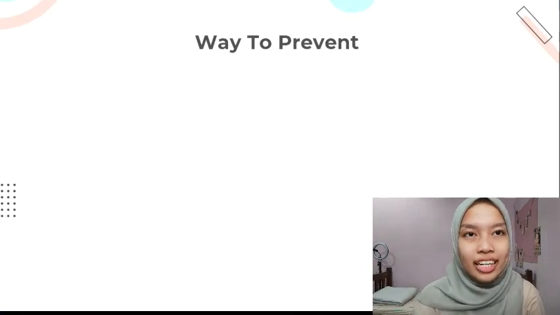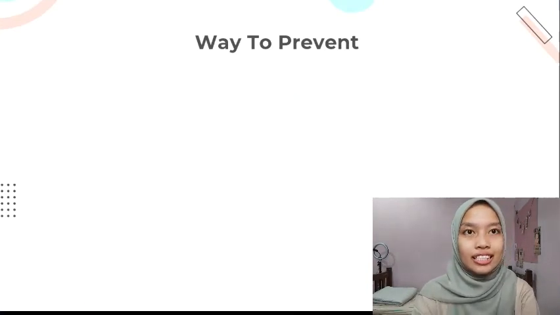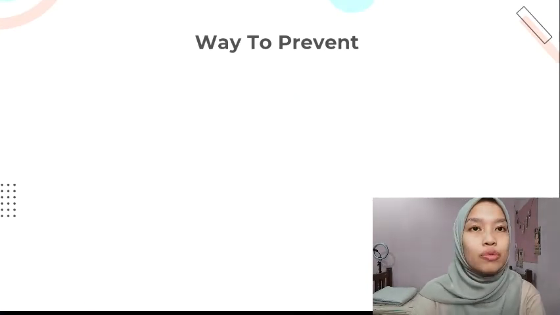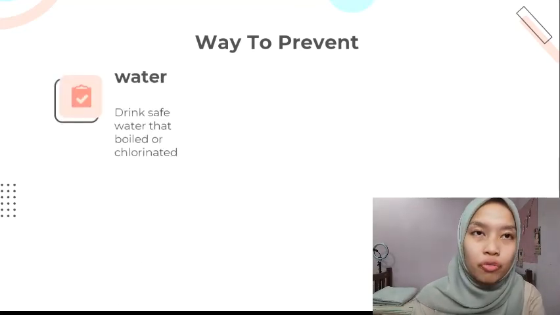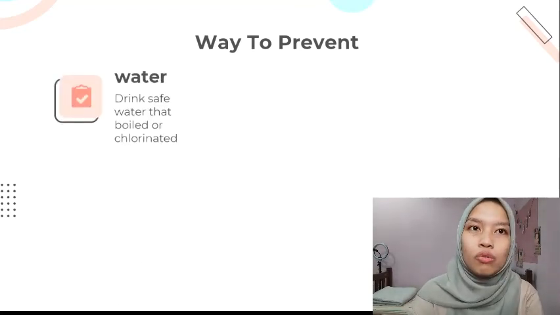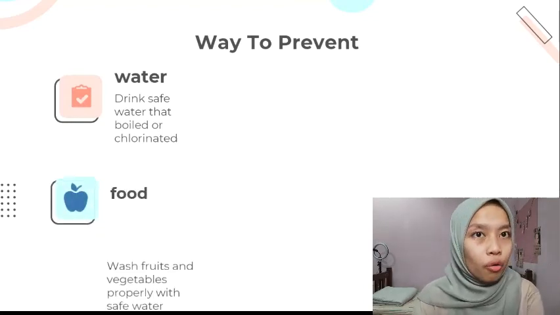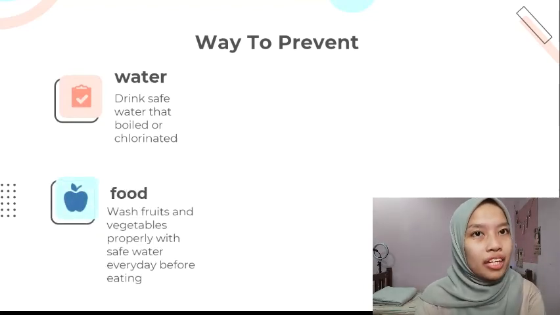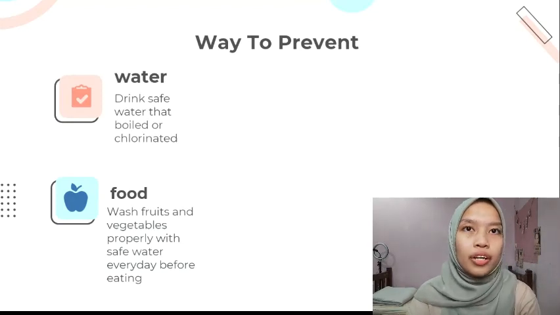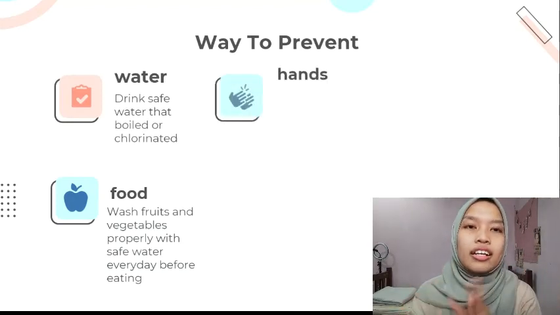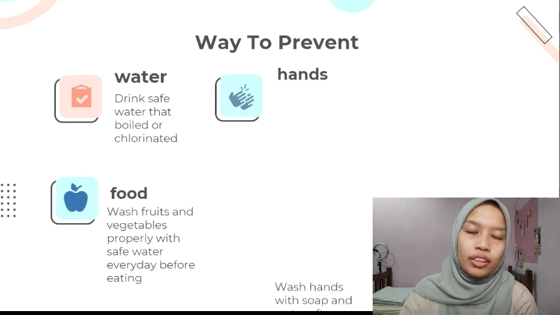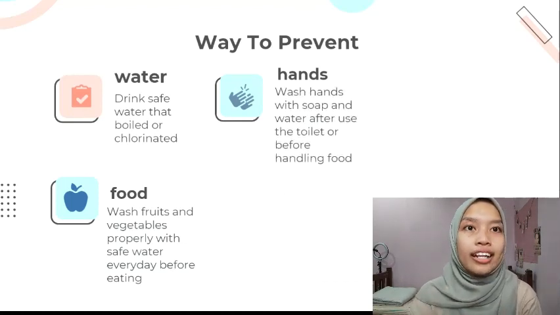So, as Malaysians, there are ways to prevent this disease from reaching us. The first one is water. Please drink safe water that is boiled and also chlorinated first. The second one, food. Wash your fruits and vegetables properly with safe water every day before eating. The third one, the hands. Wash your hands with soap and water after using the toilet or before handling food.